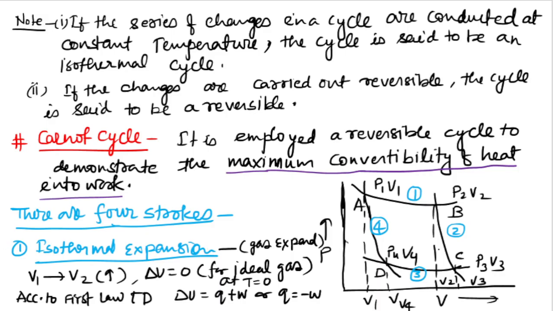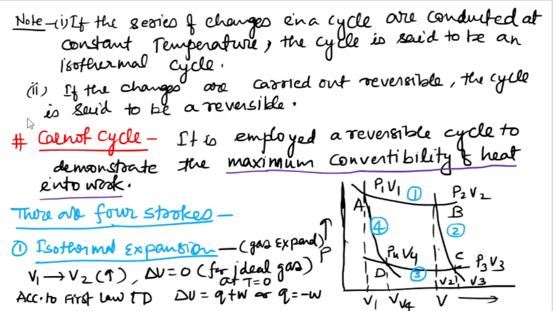The first one is isothermal expansion, the second is adiabatic expansion, the third one is isothermal compression, and the fourth one is adiabatic compression. So one by one I will discuss.